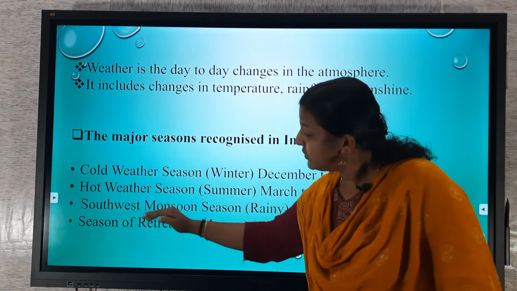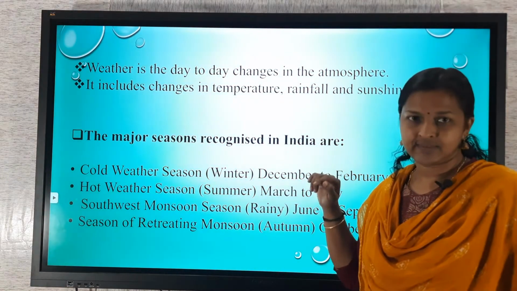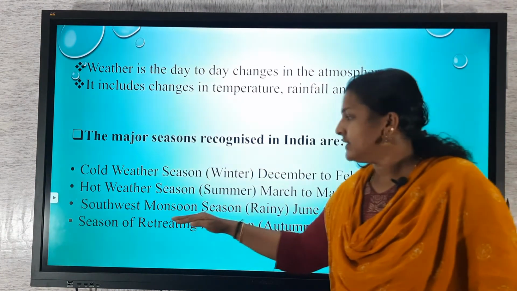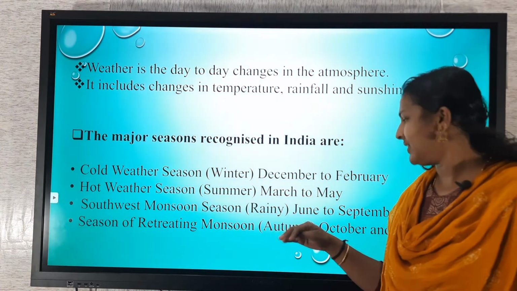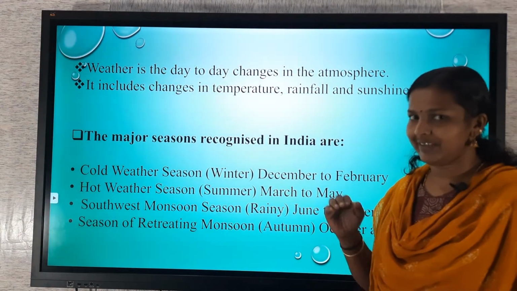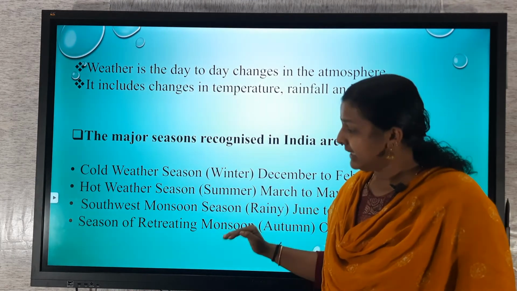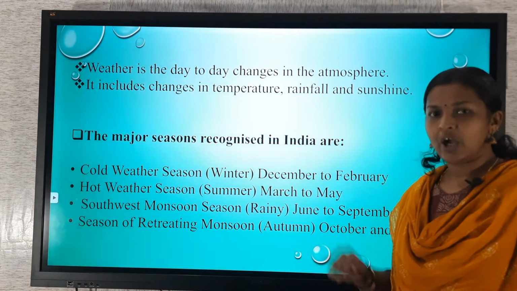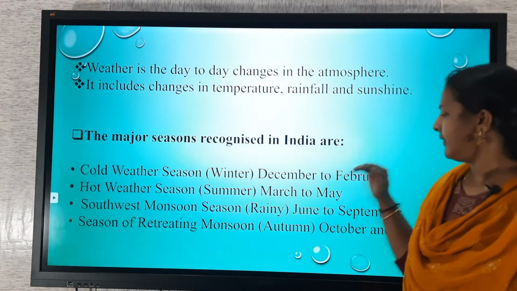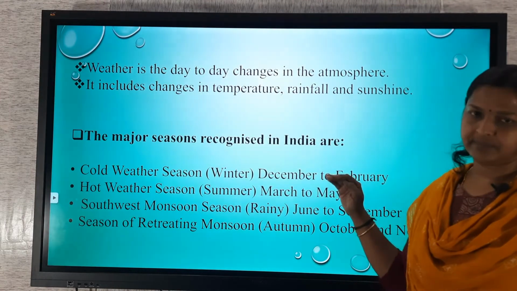Then southwest monsoon season, that is rainy season. When our school restarts, we know that from June 1st onwards we are receiving a particular rain. That is southwest monsoon. Then the season of retreating monsoon, that is autumn. These are the 4 major seasons in India.